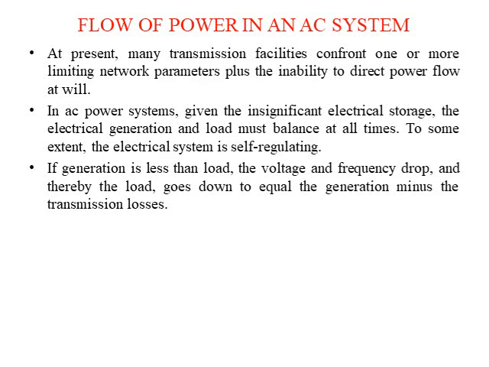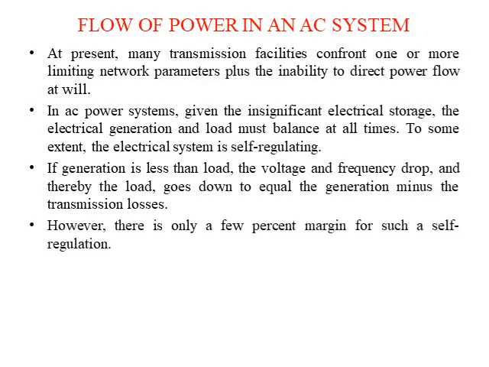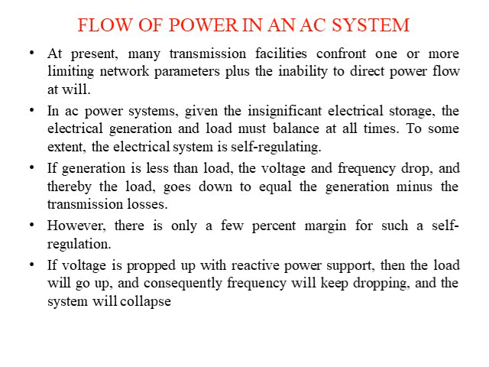When voltage and frequency get changed, the generator loses its synchronism. However, there is only a few percentage margin for such self-regulation. If the voltage is propped up with reactive power support, then the load will go up and consequently the frequency will be dropping and the system will collapse.